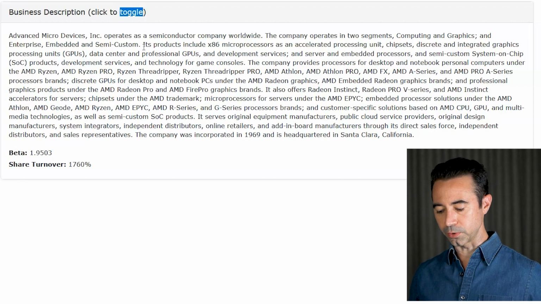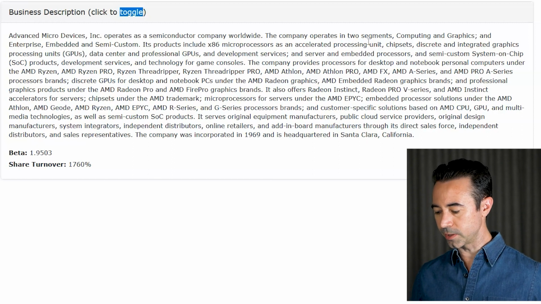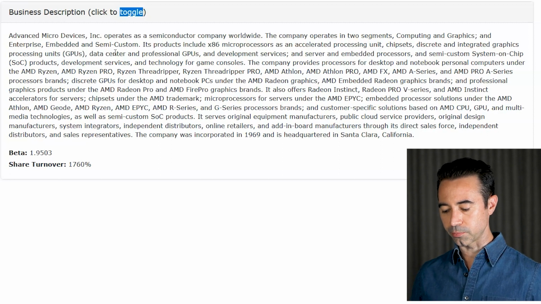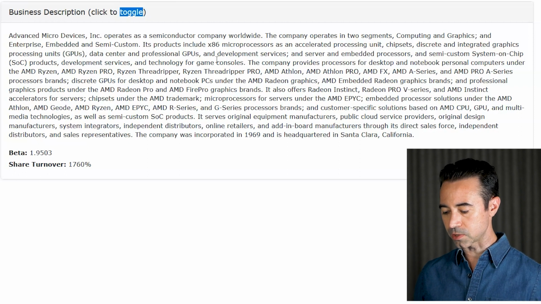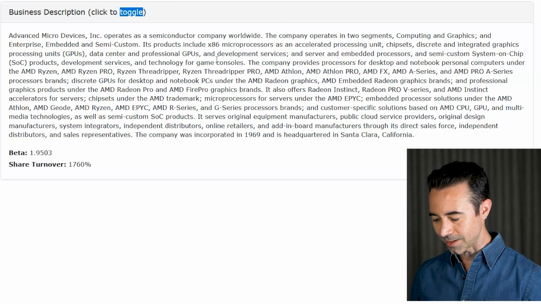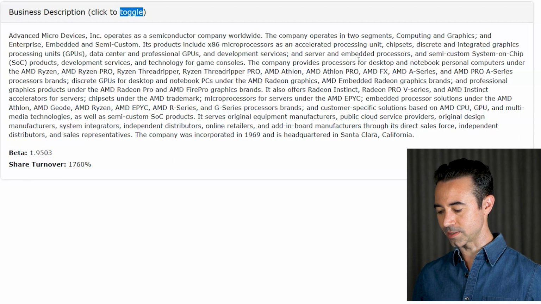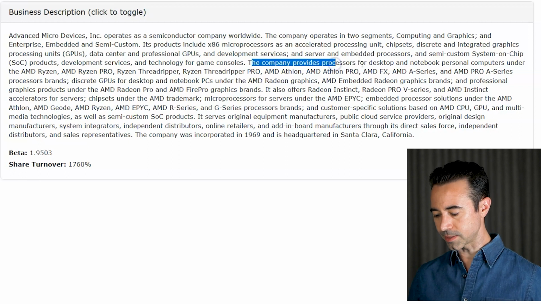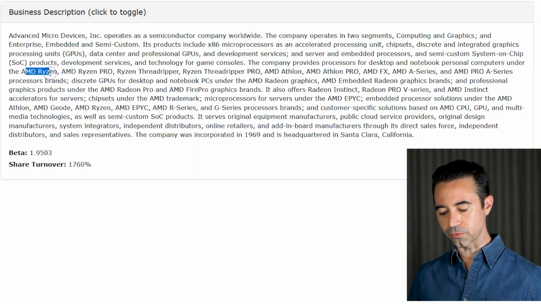Its products include x86 microprocessors as an accelerated processing unit, chipsets, discrete and integrated graphics processing units, GPUs, data center and professional GPUs, and development services and server and embedded processors, and semi-custom system on chips, SoC products, development services and technology for game consoles, processors for desktop and notebook personal computers under the AMD Ryzen.